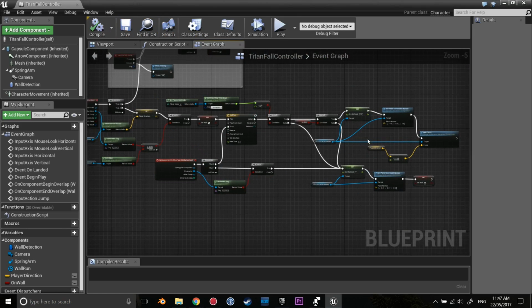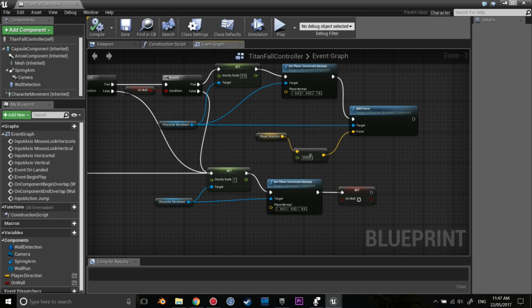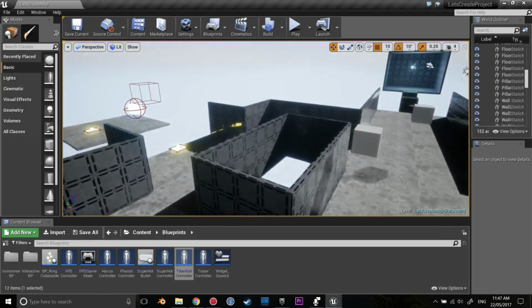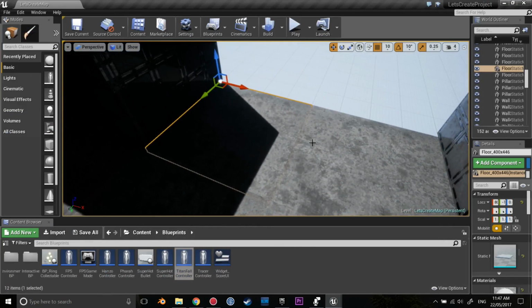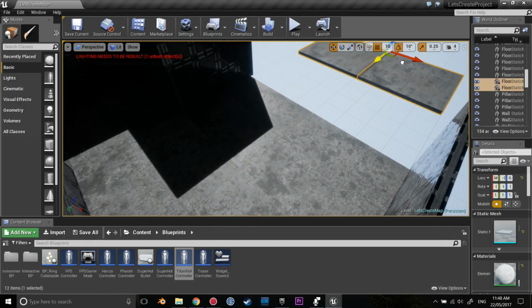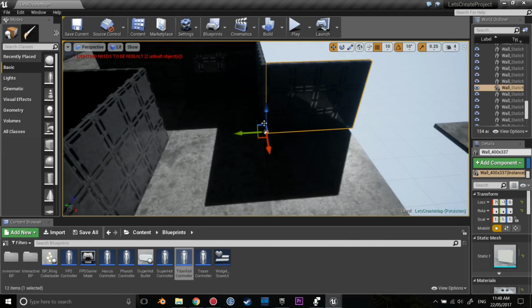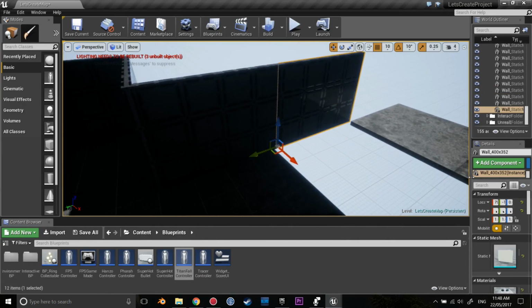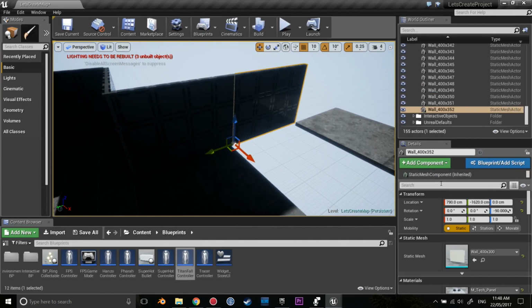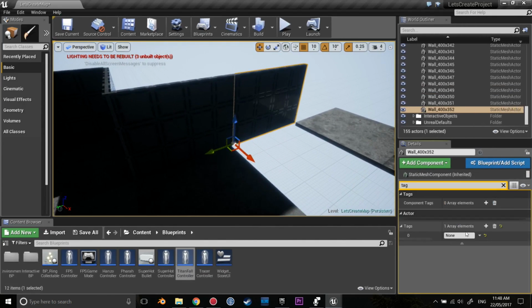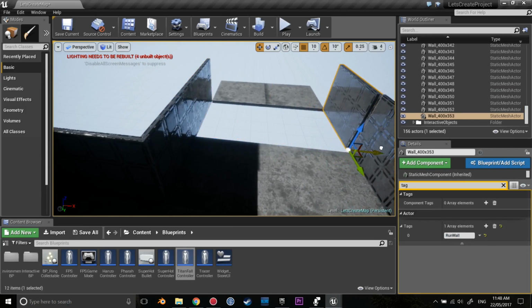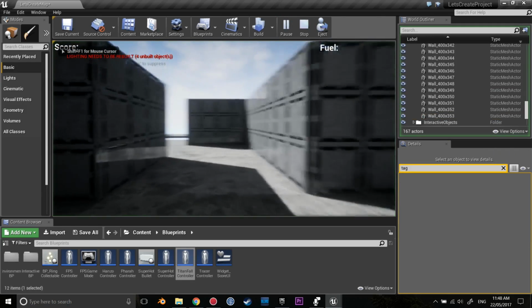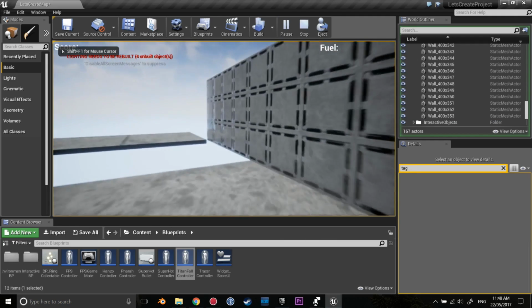And with that, we can actually test this out. In order to test this out, we need to go maybe into a section over here, and I'm just going to drag this out here a little bit. We're then going to drag this wall out to here, and in the search, go to tag, actor, and we'll call this the run wall. And we'll also drag one out here just to test this. So if I hit play, let's see how this works, if it does.